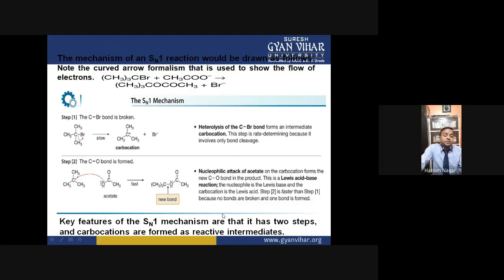And this is actually a Lewis acid-base reaction. The nucleophile is the Lewis base and the carbocation is the Lewis acid here. Here this acetate acts as a Lewis base, while this carbocation species acts as a Lewis acid. Okay. And step number two is actually the fastest step.